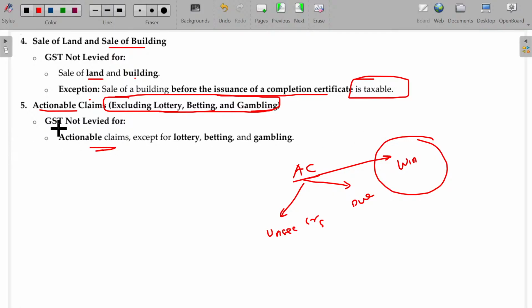So for actionable claims, GST is not leviable except for lottery, betting, gambling. That's why I explained actionable claim in detail in the very beginning itself. But of course, we do not need to know more about actionable claim; that will be part of the Transfer of Property Act. But in actionable claim, betting, gambling and lottery will fall under what? Supply of services. The rest will not come under GST at all. Clear?